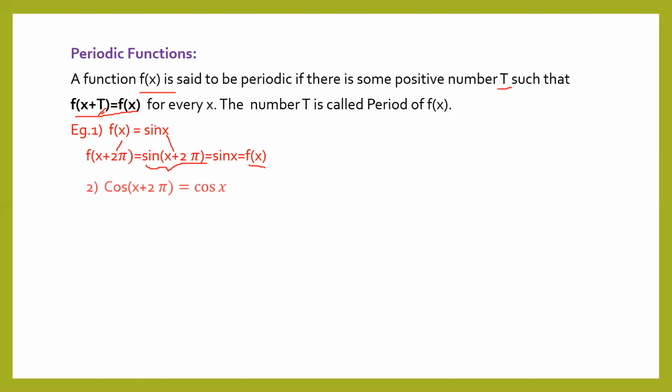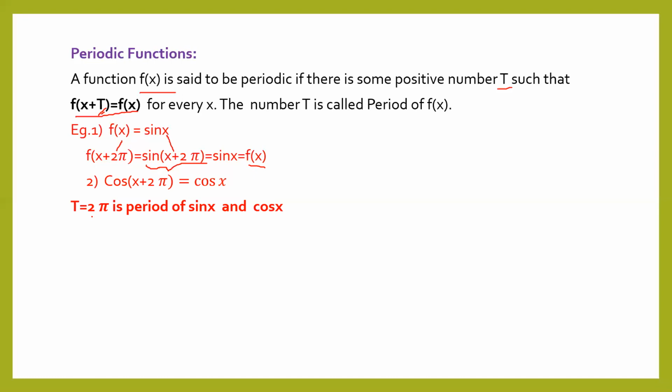Similarly, cos of x plus 2 pi is also cos x, so cos will repeat its value after the interval of 2 pi. So sin x and cos x are all periodic functions, and 2 pi is the period of these functions as they repeat their value after the interval of 2 pi.